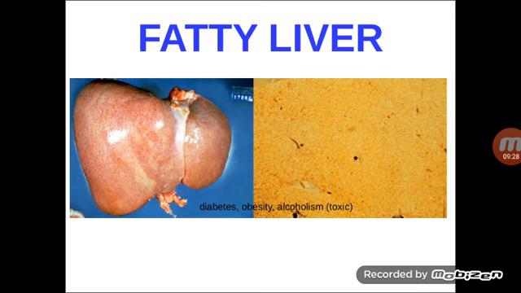So this is the gross picture of fatty liver, that means deposition of lipids or fats. You can see the liver is enlarged, tense, glistening and yellowish. On cut section, you can see the yellowish nature of the liver. The most important causes of fatty liver nowadays are diabetes, obesity and alcoholism, because of the toxic nature of alcohol aldehydes.